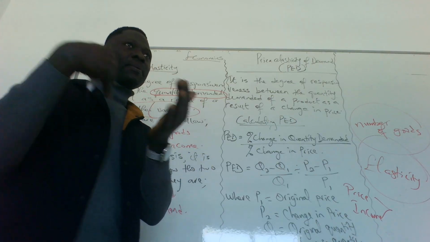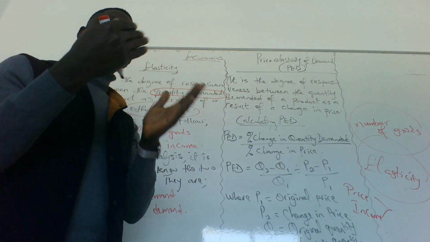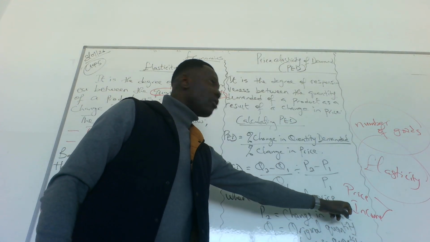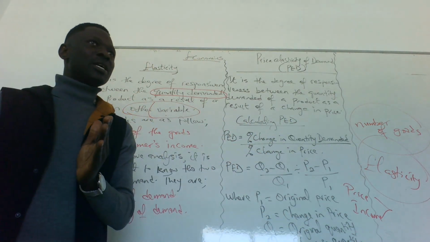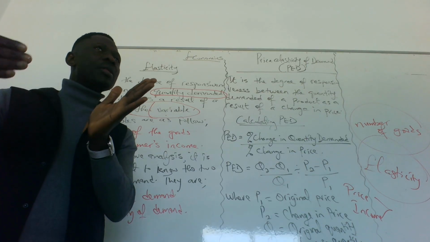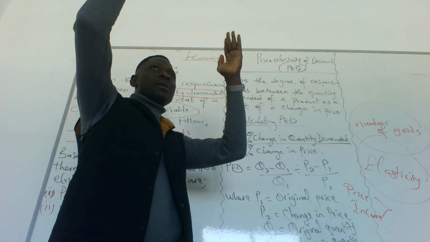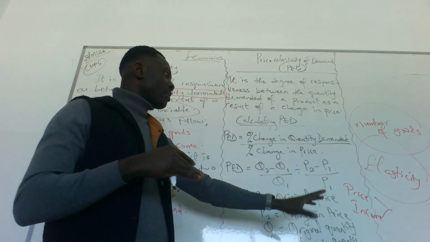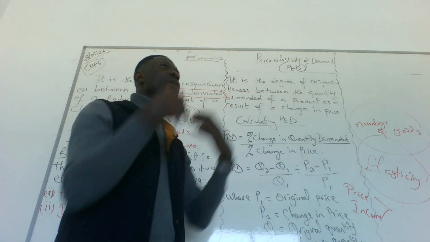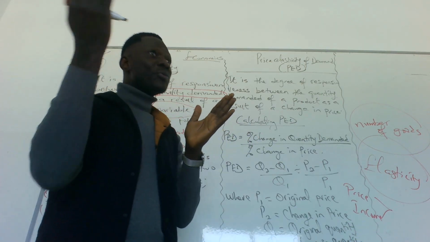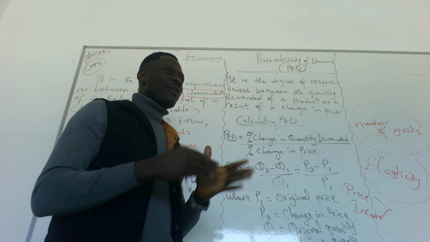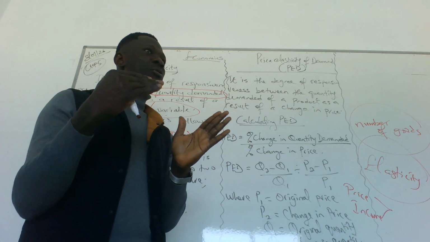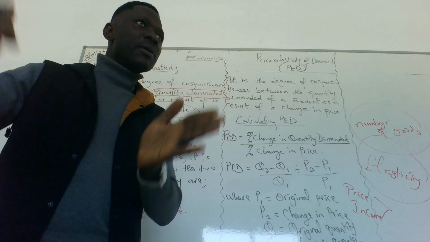Sometimes you go to the market, the price of a product increases. Sometimes you go to the market, the price reduces. Yes or no? So that is changes. And income, sometimes, well, my salary doesn't reduce anyway, it increases. But every now and then, there's going to be a stage I get to that my salary will stay and will start dropping. But what we're talking about income is the amount of money you earn. So it's bound to increase or decrease. But mostly, income does not decrease until a stage. Before your income starts reducing, maybe you are getting to the age of retirement.